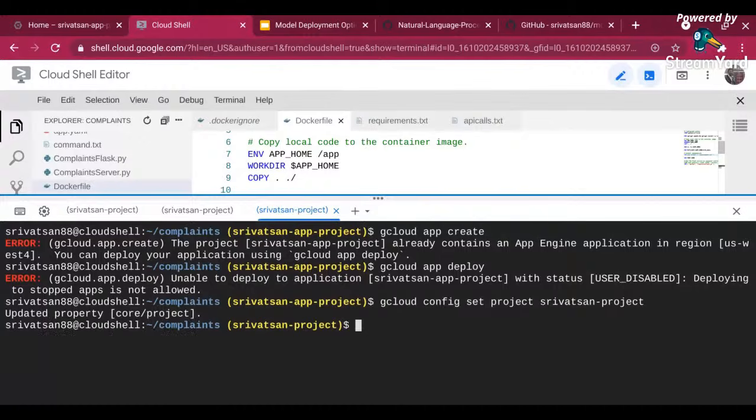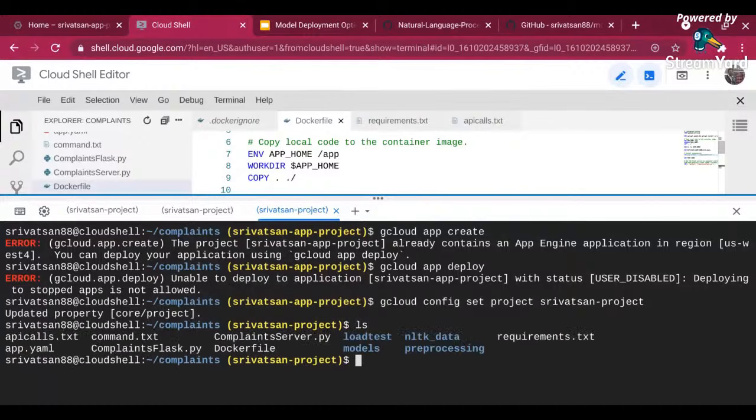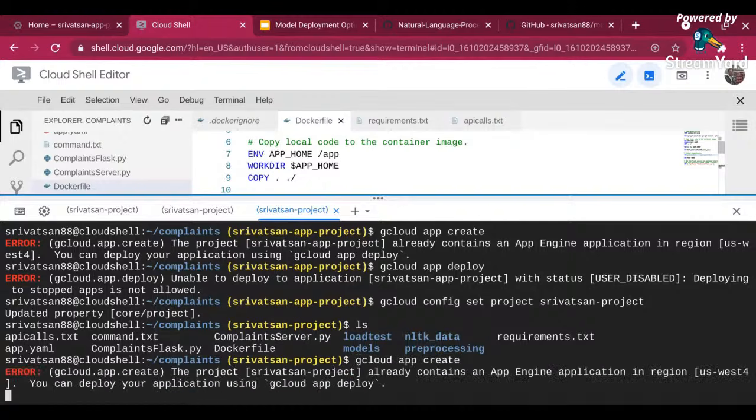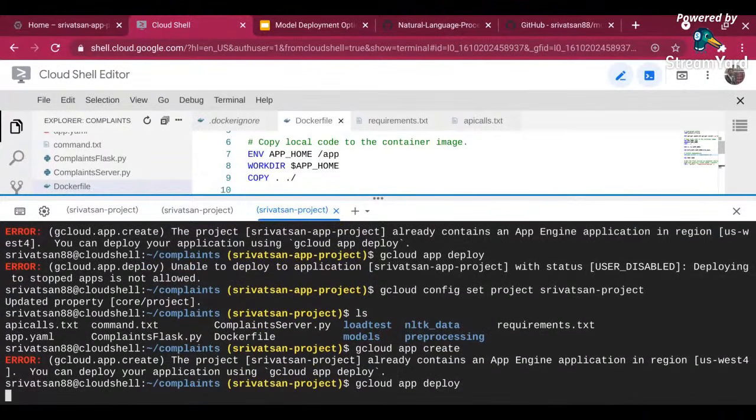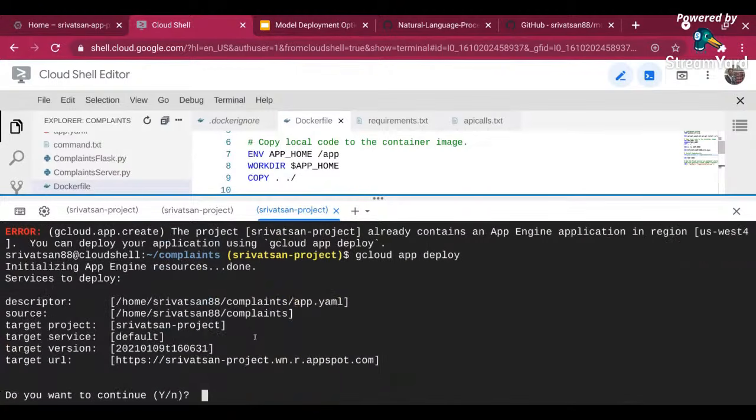Let me again check if I am in the complaints folder. Let me go back and say app create and then app deploy, and see if it works, or if they have disabled me. Yeah, so it is starting to create these particular resources. It will take some time to deploy. It's asking, this is what it is. It's going to create a default service, showing all the parameters and how I can access the URL.